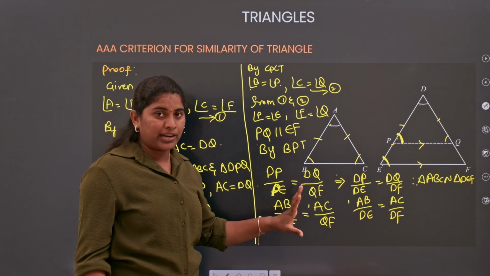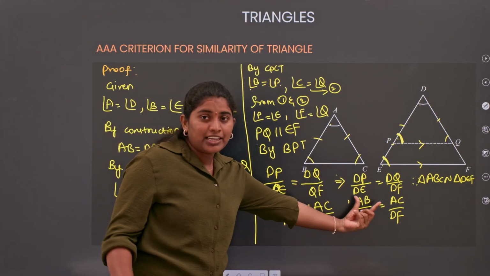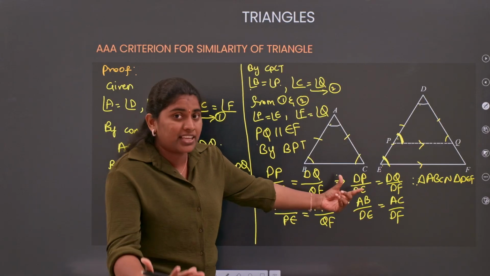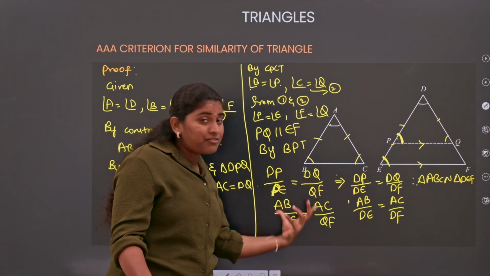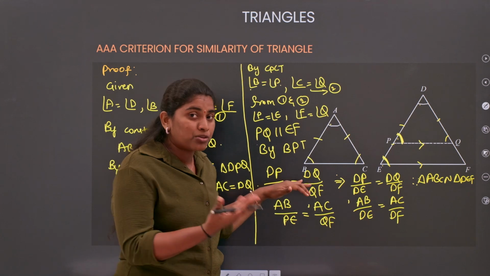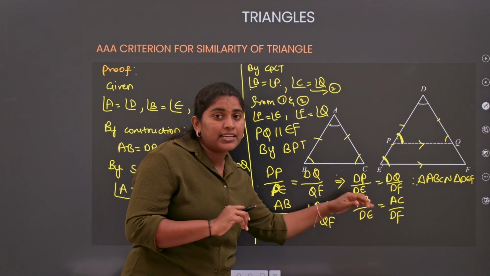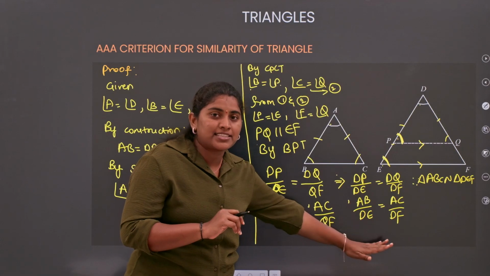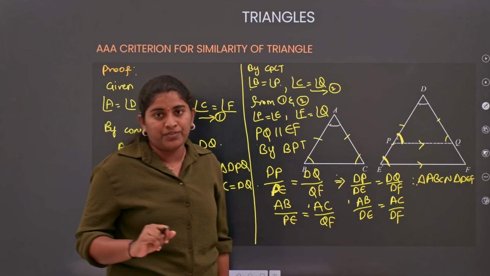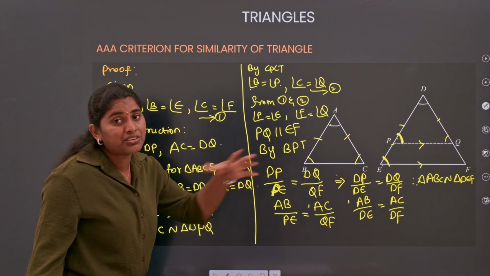No need to write it, because if I write this directly you will get confused about why I am taking that. For that reason I have written this. So using the part by part ratio I do not get the required condition, so I take the ratio of part by complete side, and I get the corresponding sides in the same ratio. Fine, understood how we got triangle ABC similar to triangle DEF.